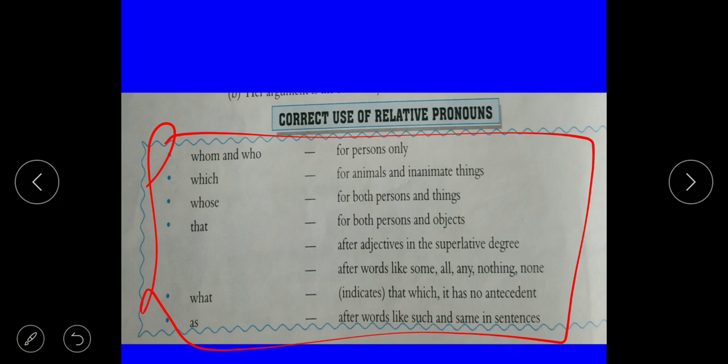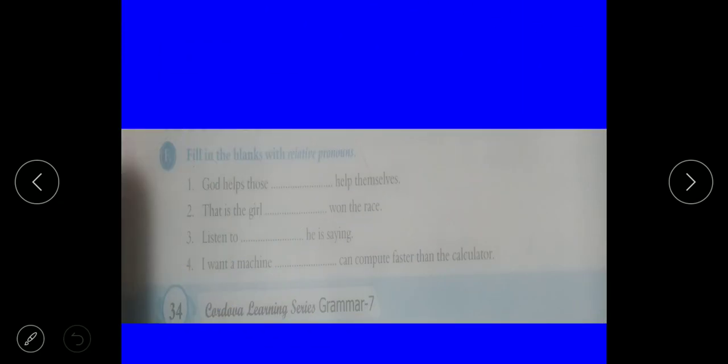That is used after words like some that, all that, any that, nothing that, none that. What indicates that which; it has no antecedent. After words like such and same, as is used: same as, such as. So read this column and you can easily identify and use relative pronouns.